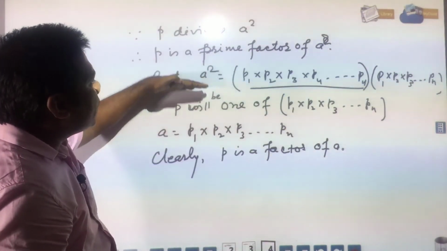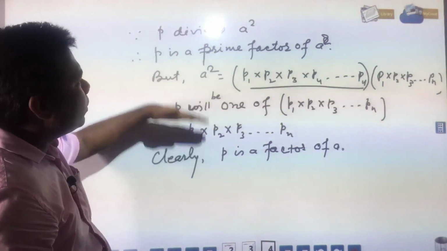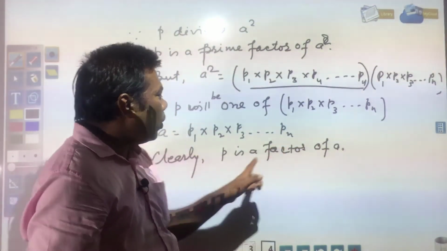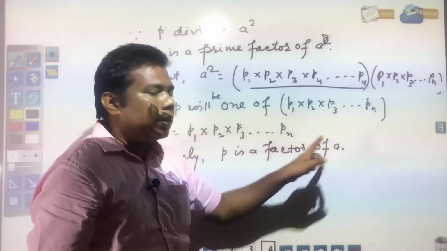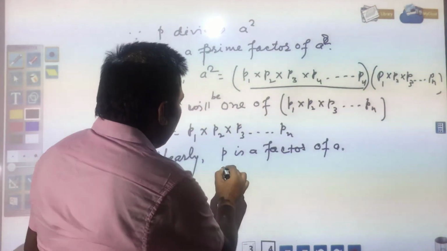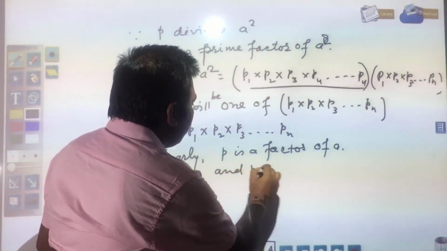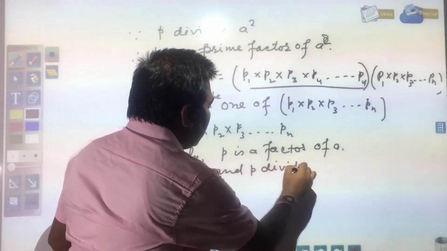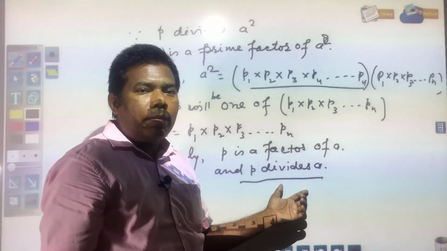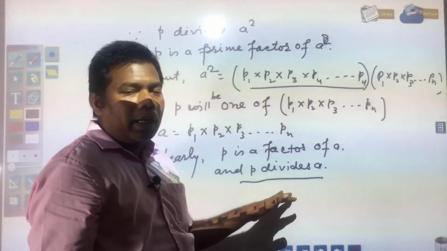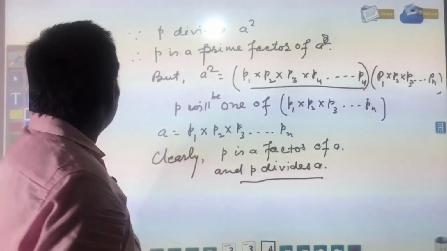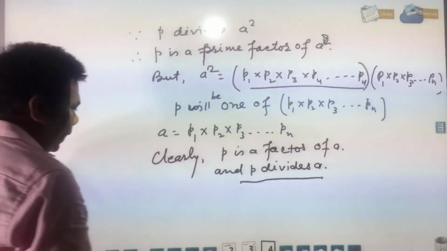For making you understand I have written this, so do not follow it, but try to understand why P will divide A, or why P will be a factor of A. So finally, it can be written that P is a factor of A and P divides A. I hope now you must not be having any problem understanding this. Based on this, many other questions are there, so try to understand those questions. So, let us see.